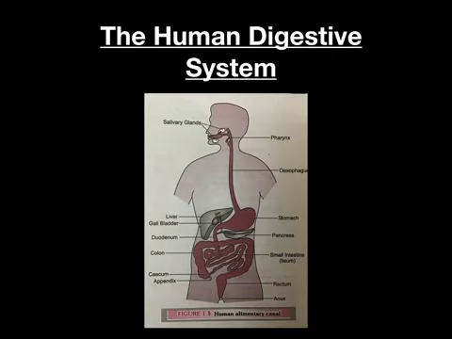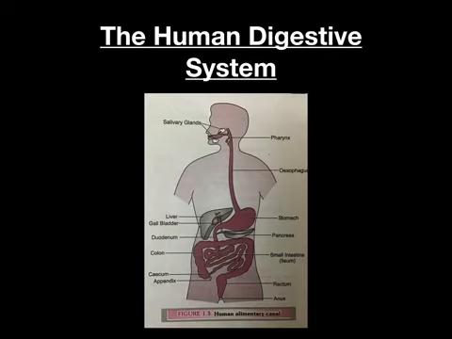Alimentary canal is a long tube running from mouth to anus of a human being or other animals in which digestion and absorption of food take place. It is also known as gut. The alimentary canal consists of several organs.